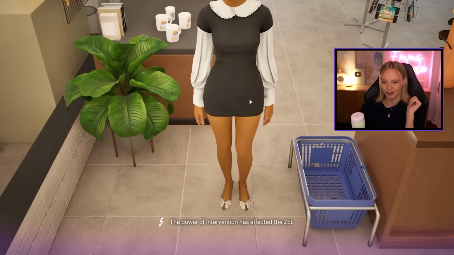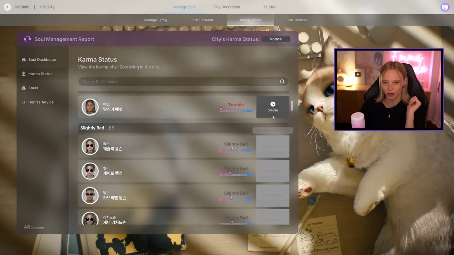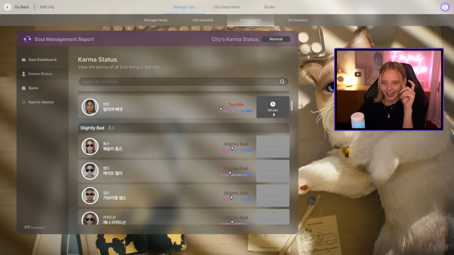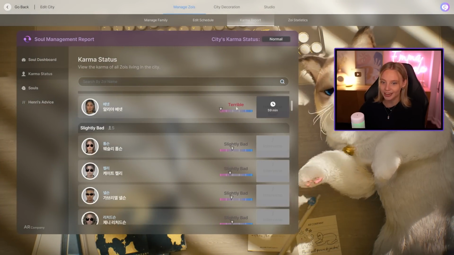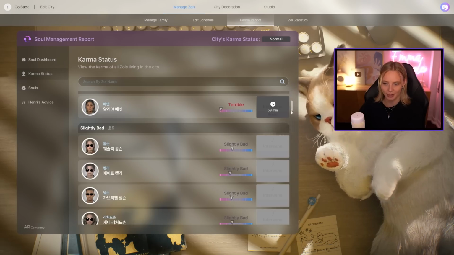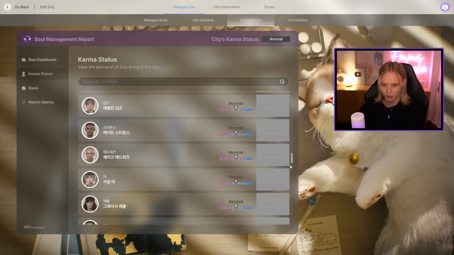Oh my god, the power of intervention has affected the Zoe. Wait, what? That's really interesting. So only if the meter gets down to terrible can you intervene. And then for the most part, most of them are normal.